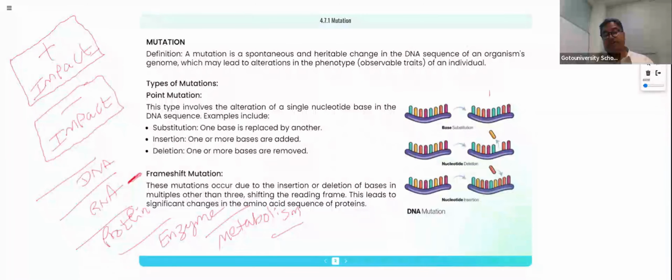Why? Because of the nucleotide issue. Why is there a nucleotide issue? Because of the nitrogen base issue. Why is there a nitrogen base issue? Because of the mutagenic agent.